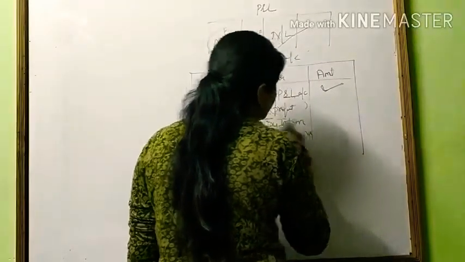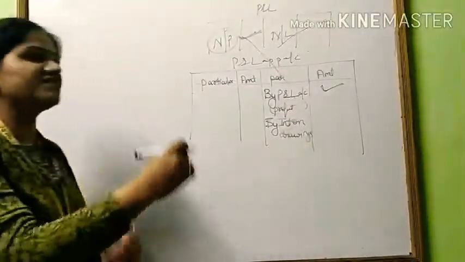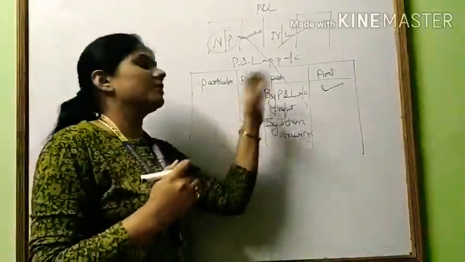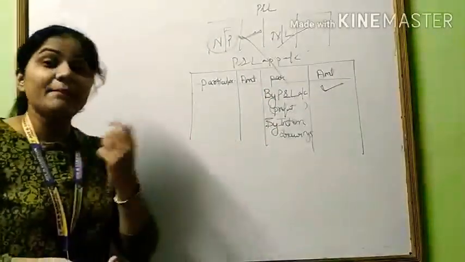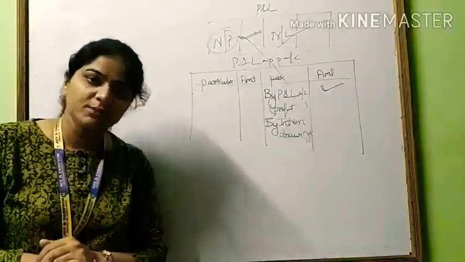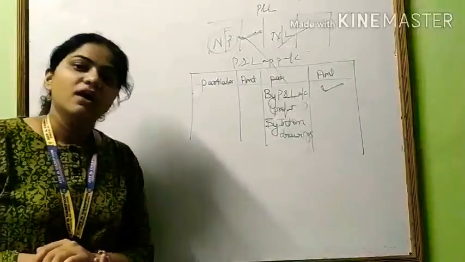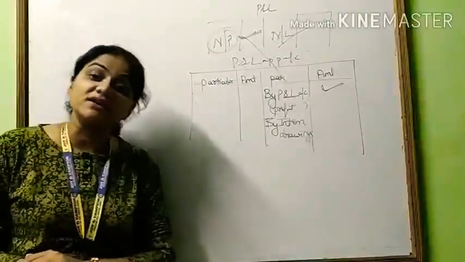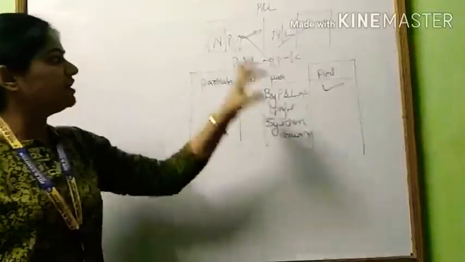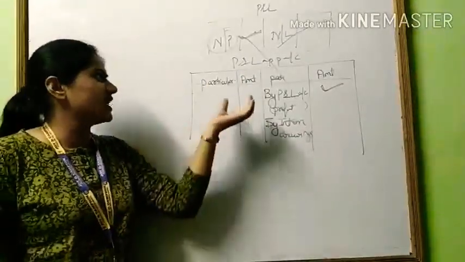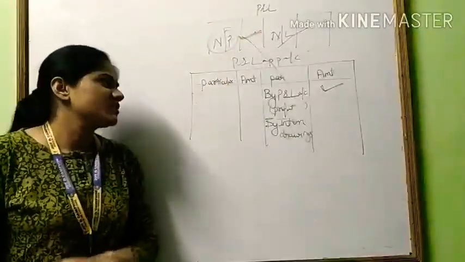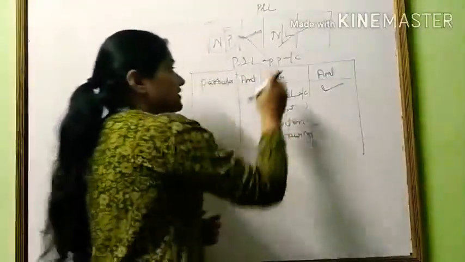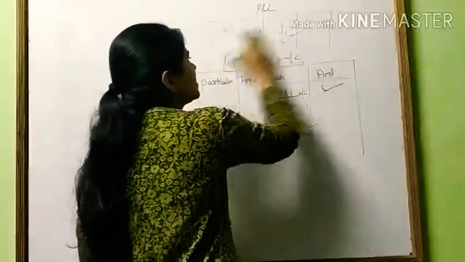All the revenue nature items. Revenue nature means those which are recurring again and again. These will be recorded in the profit and loss appropriation account. Capital is invested one time, so it will not be recorded here. For it, another account is prepared, that is the partners' capital account. It is just like a profit and loss account: all the expenses or incomes are recorded here. Interest on drawing, interest on profit.